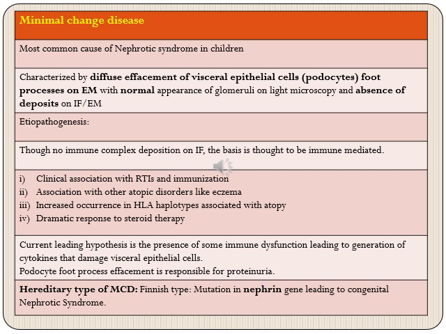Next entity is a very important entity. This is minimal change disease. As you would recall, this is the most common cause of nephrotic syndrome in children. So what is this minimal change disease?